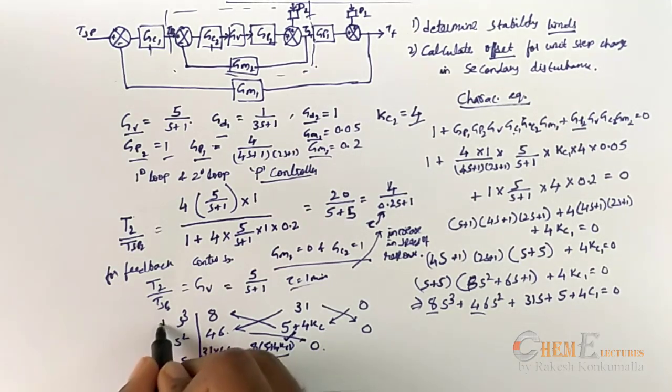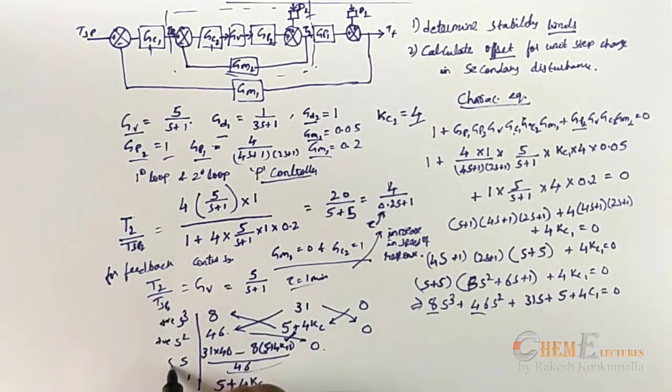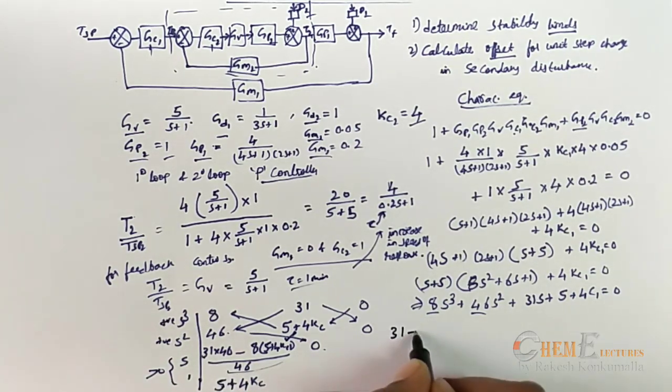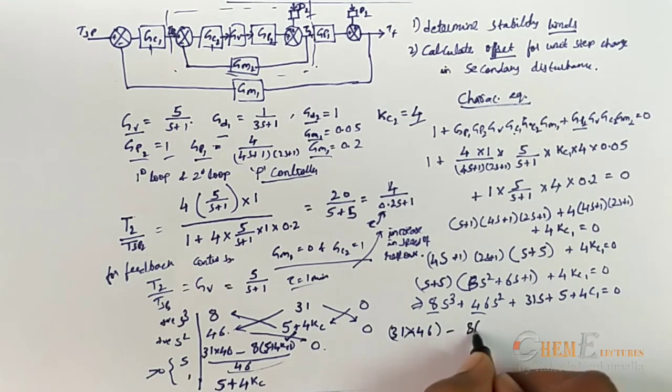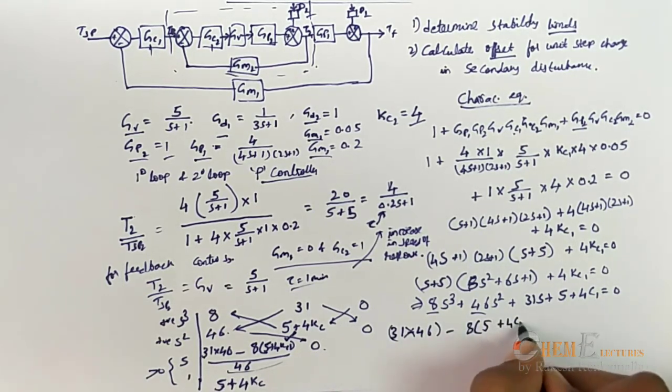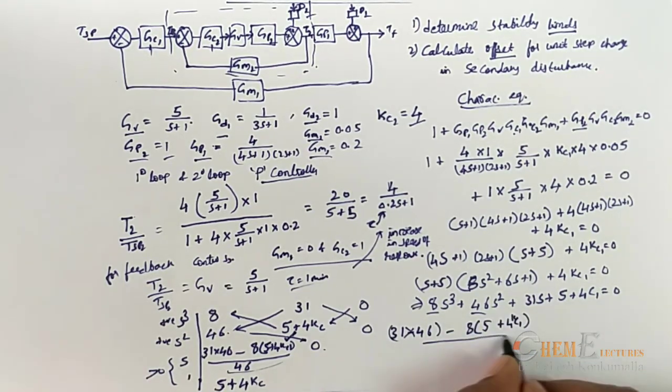Now these are positive and positive, so these all should be greater than 0. Now considering this, 31 into 46 minus 8 into 5 plus 4 Kc1, by 46, is greater than 0.